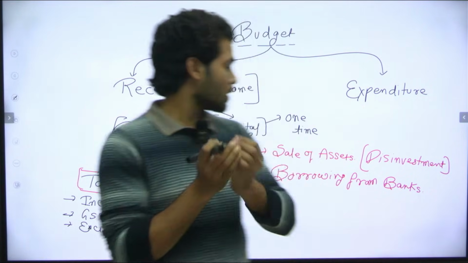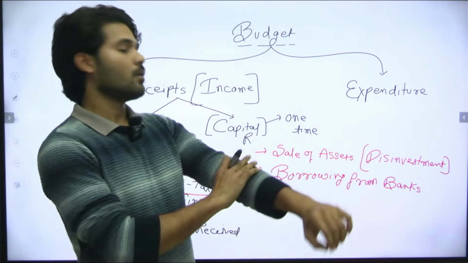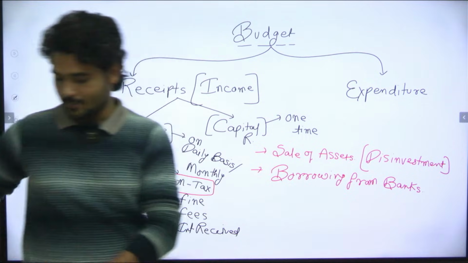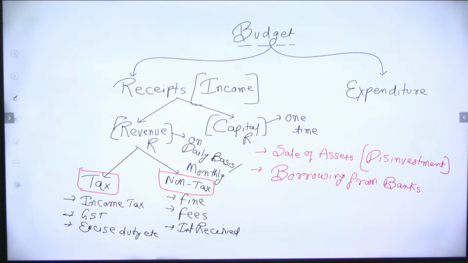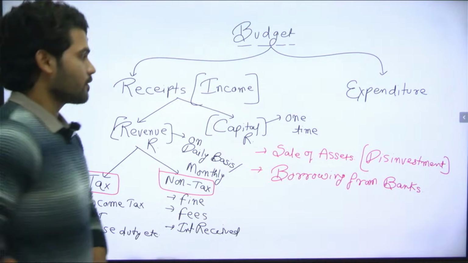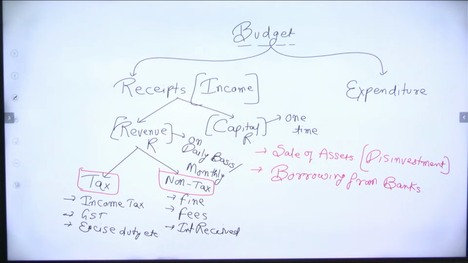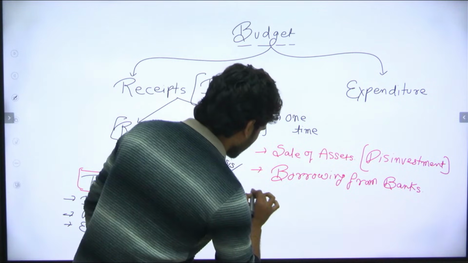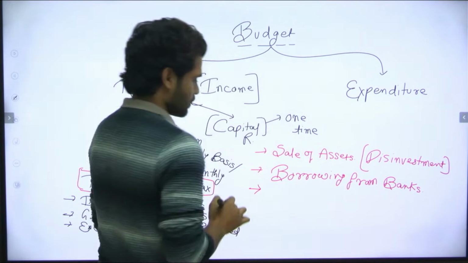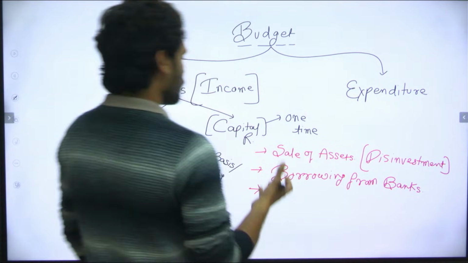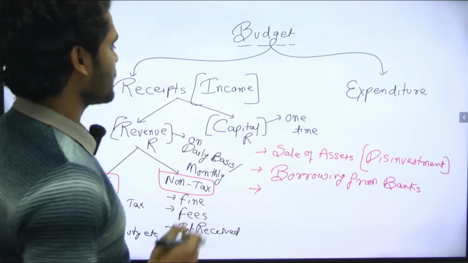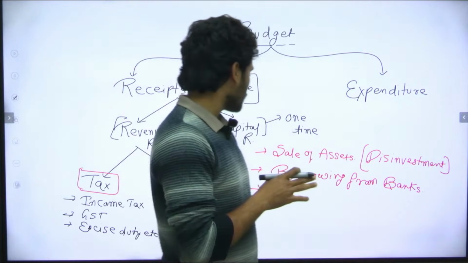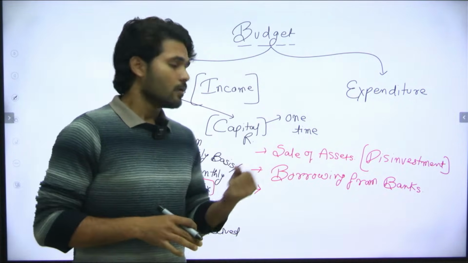So this is called borrowing from bank, and this comes under capital receipts. So borrowing from bank and sale of assets are the examples of capital receipts.